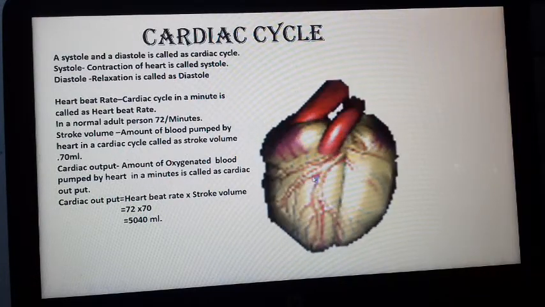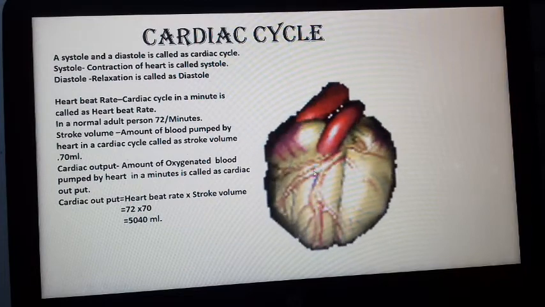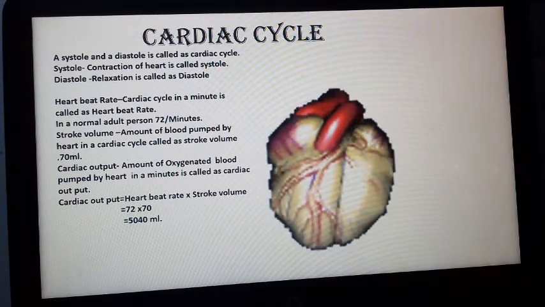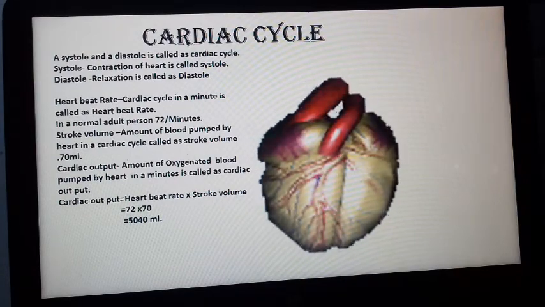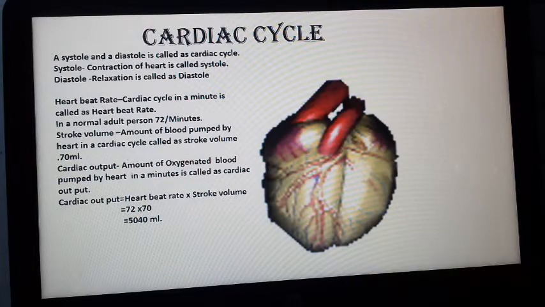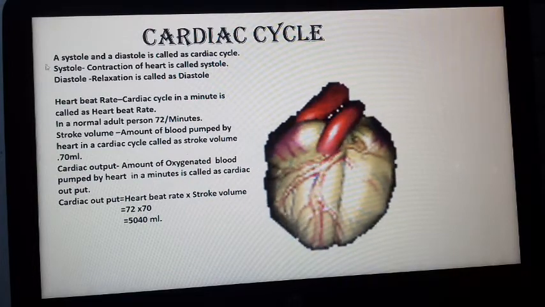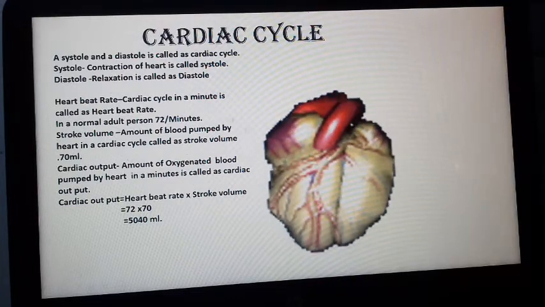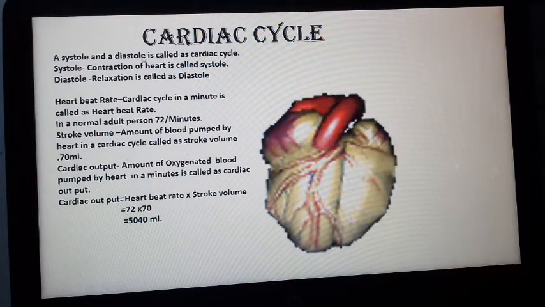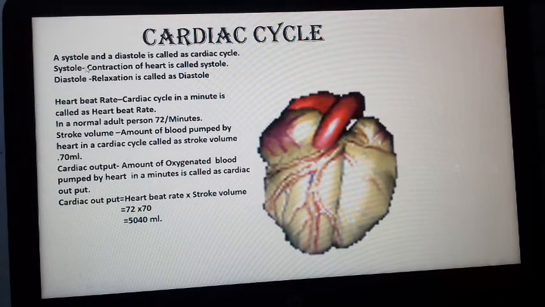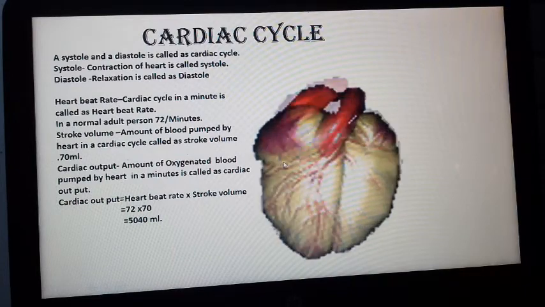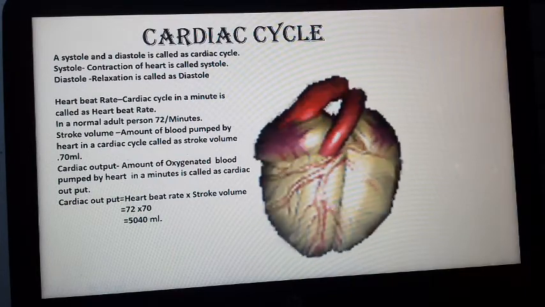Here, contraction, relaxation. Contraction, relaxation. When the heart wall is contracting, blood is pumped out, and when relaxed, it receives the blood. Here you can see systole and diastole. Contraction of the heart is called systole, and relaxation of the heart is called diastole. One systole and one diastole is called a cardiac cycle. One contraction, one relaxation, one cycle.